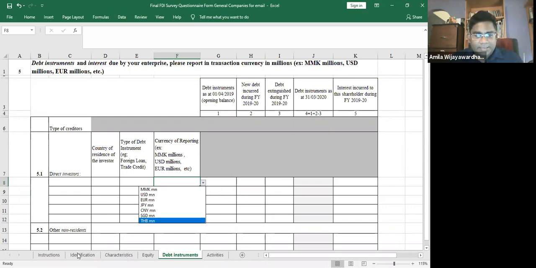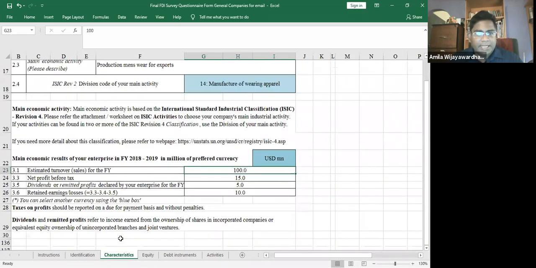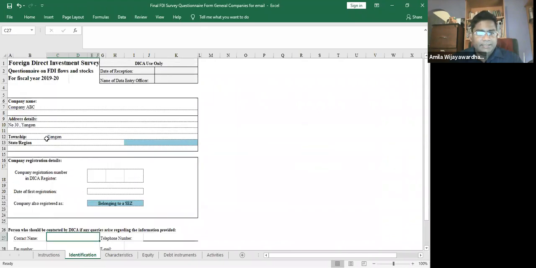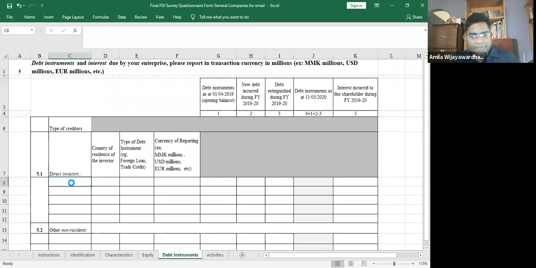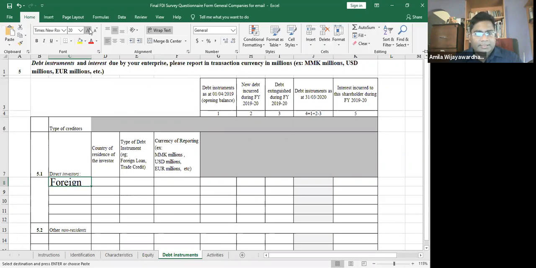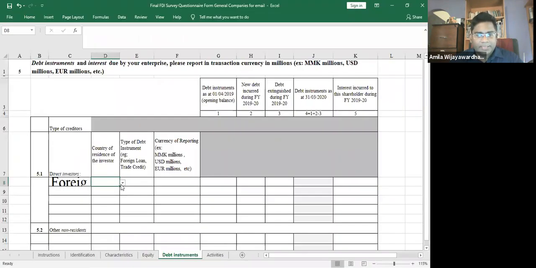So let's say we identify this company as company ABC, and in the equity part we said we have foreign investor PQR. Say there is a loan by the foreign investor PQR. So this will be a loan from the foreign investor, and the country of residence would be Australia.